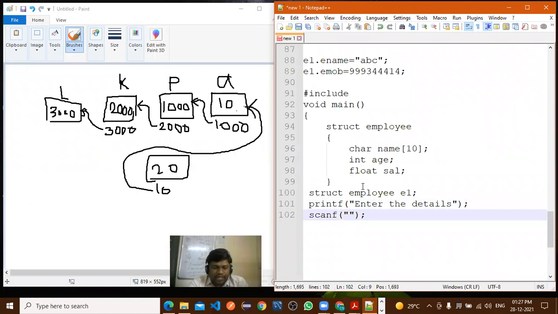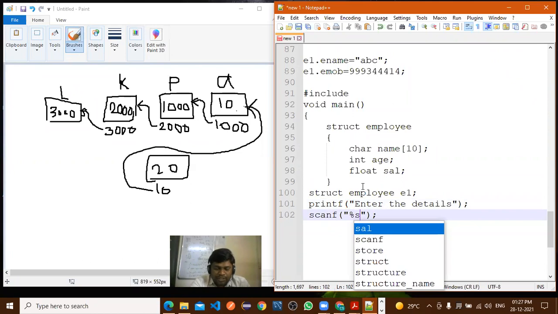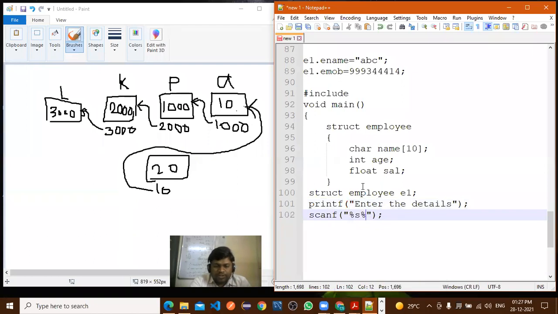Here, first is the character string, so we require percent s. After that, another one is percent d. After that, the third one is percent f. Right.